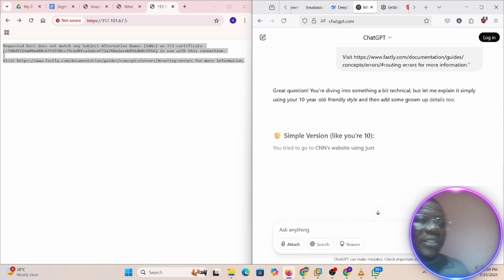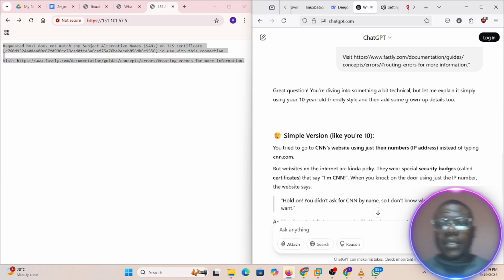TLS. And the reason why this is saying that is because of TLS. TLS is a transport layer. Okay, transport layer security. I can check that again. TLS certificate.